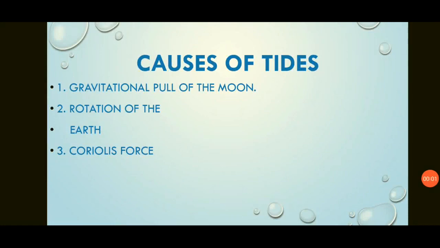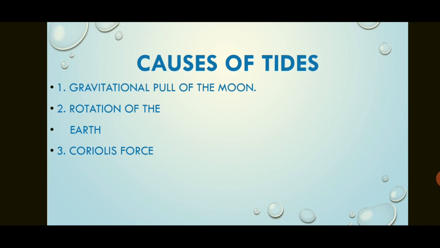Causes of tides. There are three reasons. First, gravitational pull of the moon. If we see the celestial bodies, the earth, moon and the sun, the moon is near to the earth, so its gravitational power is more as compared to the sun. So when the moon is near to the earth, it attracts the water more as compared to the sun, so it causes tides on the earth.